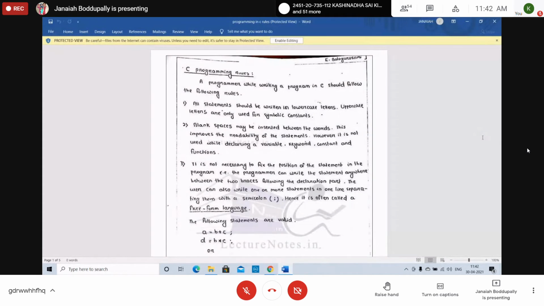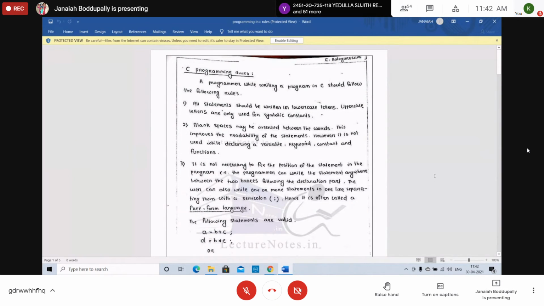First one: all statements should be written in lowercase letters, English. Uppercase letters are only used for symbolic constants. If you use capital S, you can use capital S for the name.